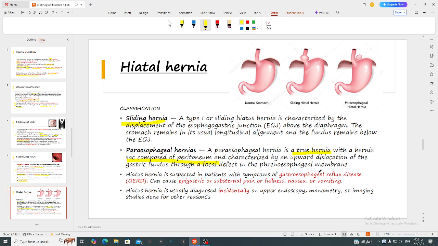Symptoms of hiatal hernia are those of gastroesophageal reflux disease, but it can cause epigastric or substernal pain or fullness, nausea, or vomiting. Sometimes hiatal hernias are asymptomatic and found incidentally on an upper endoscopy, manometry, or imaging.